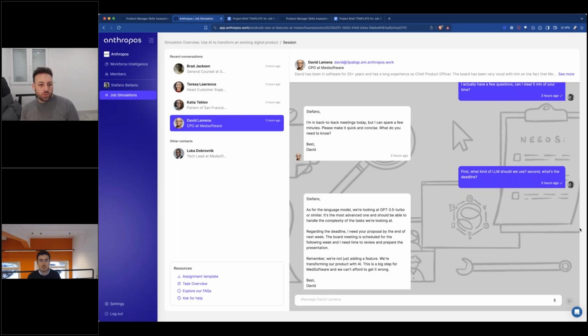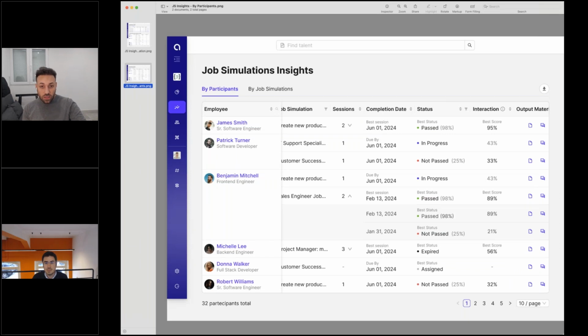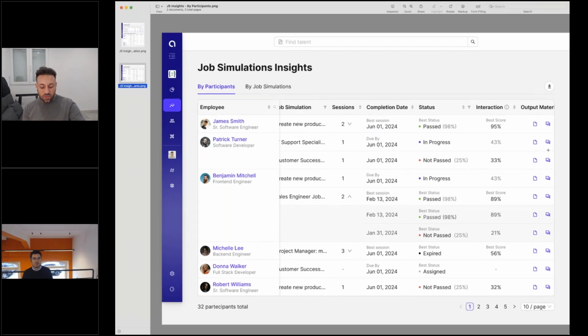No, I'm just thinking about what you showed briefly about the job simulation insight. I think that the value is for sure about seeing the best people within my organization, also in terms of their career, with the idea to change their role within the company, but also in helping the talent manager about the results of the people that have done one of these job simulations after applying for a specific job role.